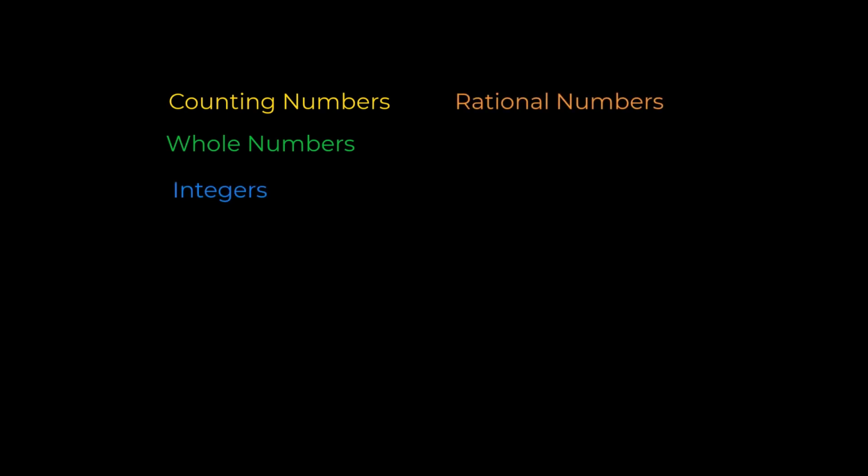Hello everybody. We're going to talk about several different types of numbers. The number types we're going to discuss are counting numbers, whole numbers, integers, rational numbers, irrational numbers, and real numbers. My goal is to just introduce these number types to you right now. In other lessons, we'll be looking into these numbers in much more detail. So if you don't understand everything right now, don't worry about it too much.